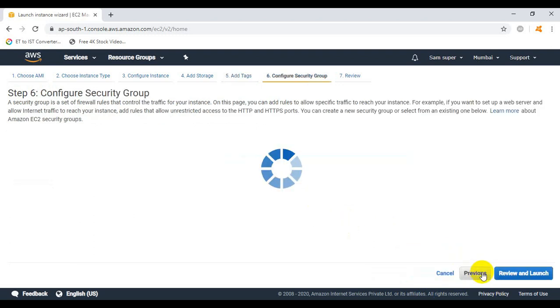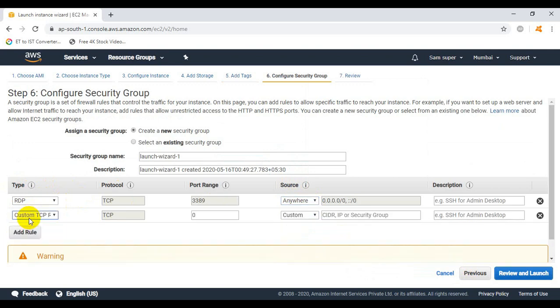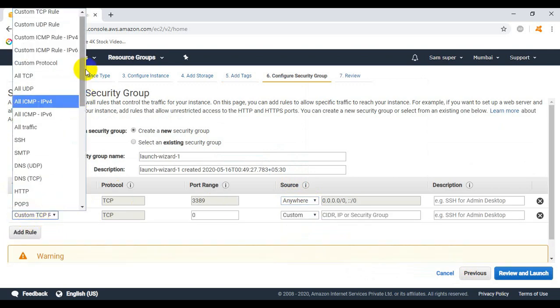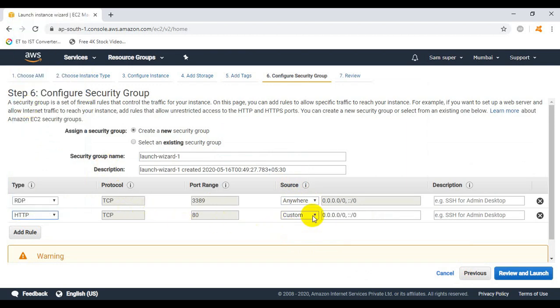So click on next. Here you can see the RDP protocol is already selected. Under the source click on anywhere. Let's click on add rule, and here we need to select HTTP. Why are we selecting HTTP?